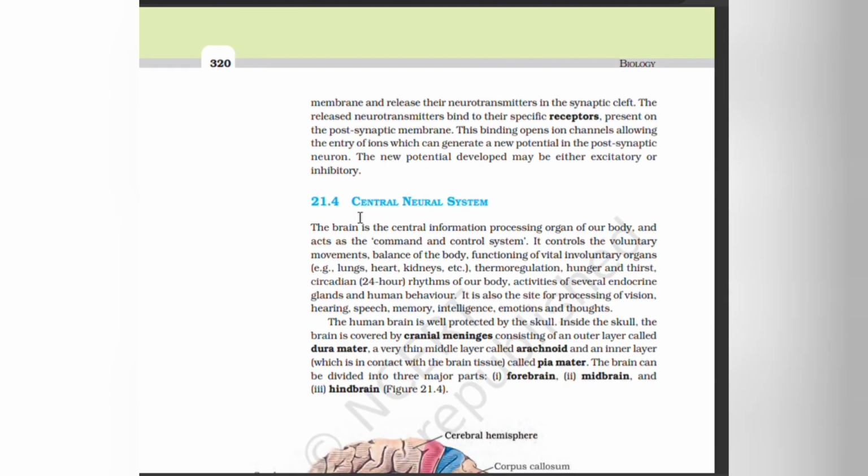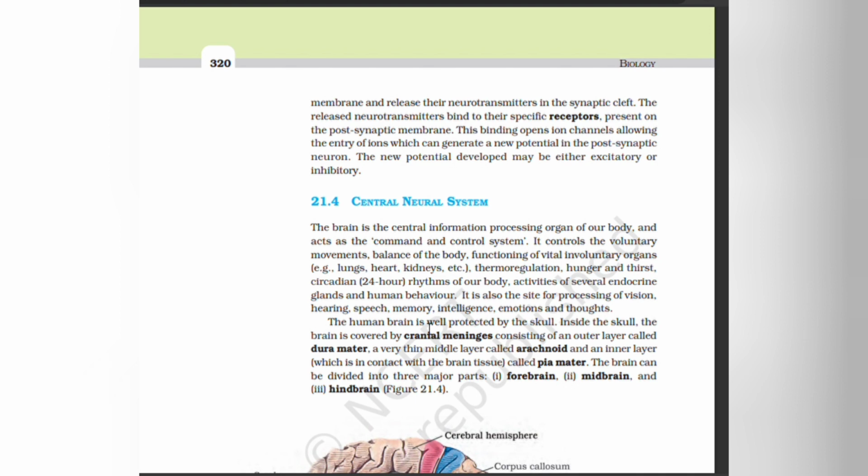Central neural system. The brain is the central information processing organ of our body and acts as the command and control system. It controls the voluntary movements, balance of the body, functioning of vital involuntary organs like the heart, lungs, kidneys, etc., thermoregulation, hunger and thirst, circadian 24 hours rhythm of our body, activities of several endocrine glands, and human behavior. It is also the site for processing of vision, hearing, speech, memory, intelligence, emotions, and thoughts.